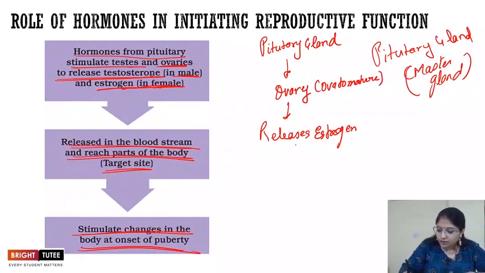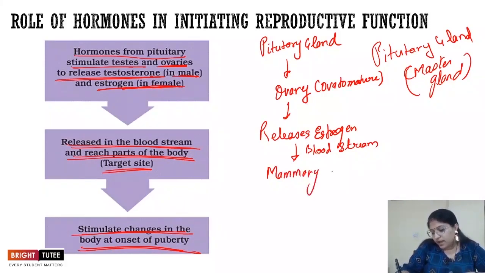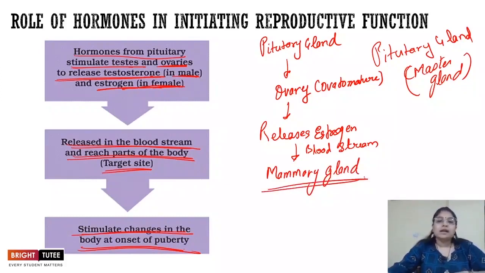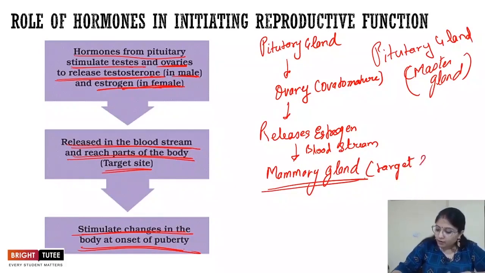Now, once the estrogen is released in the bloodstream, where does it reach? It reaches the mammary gland in the breast of the female and causes the development of the mammary gland. So in this way, for the estrogen this is the target site, and for the pituitary gland the ovary is the target site, right?